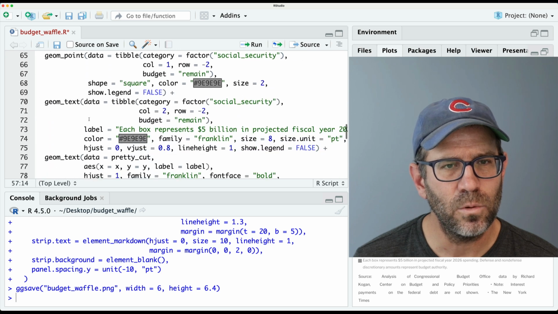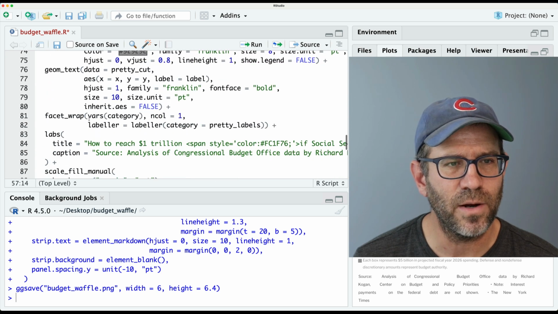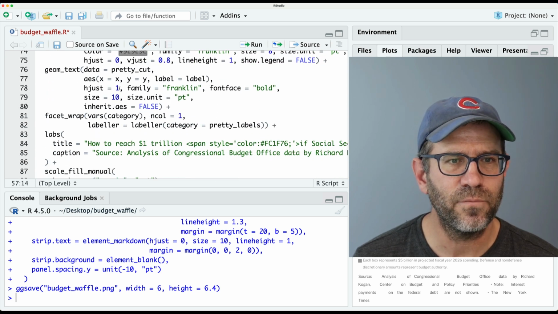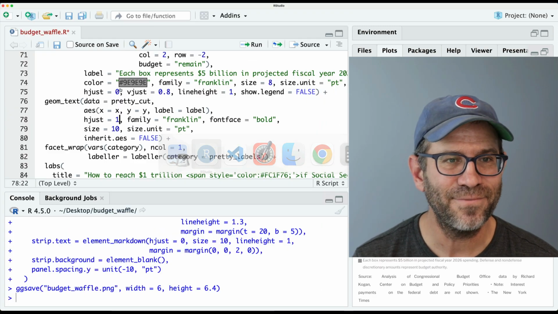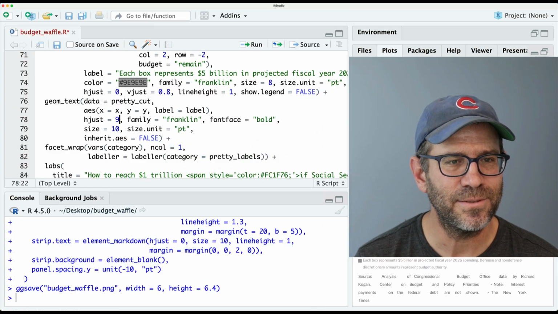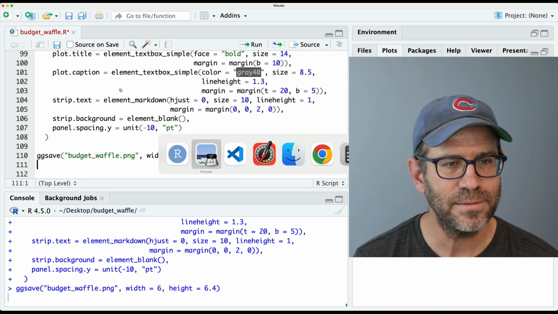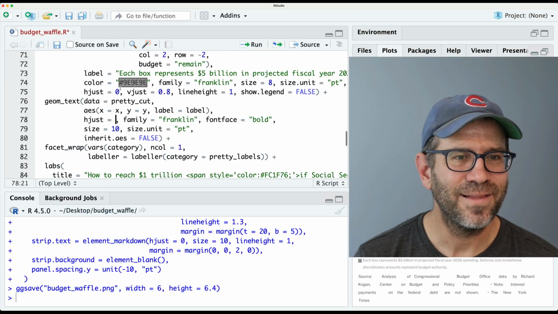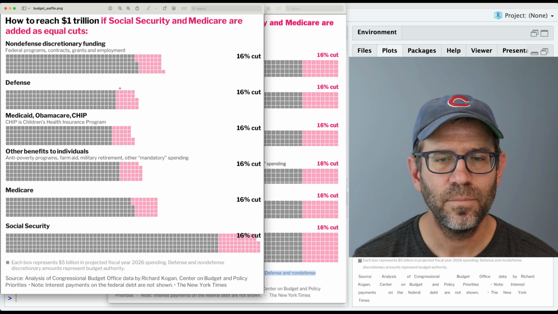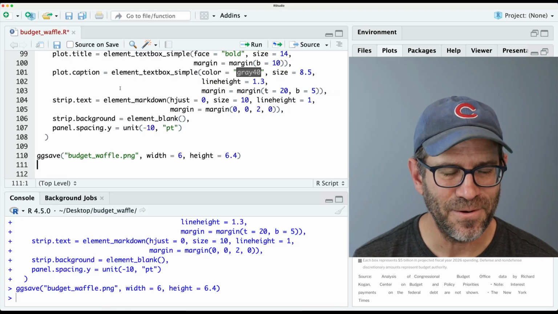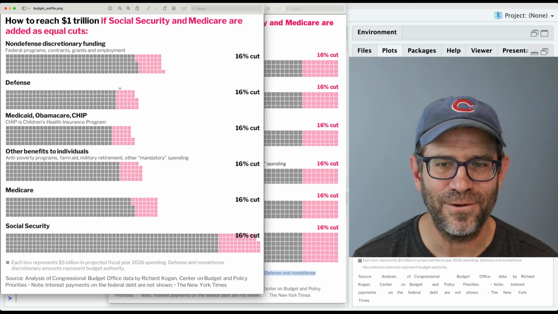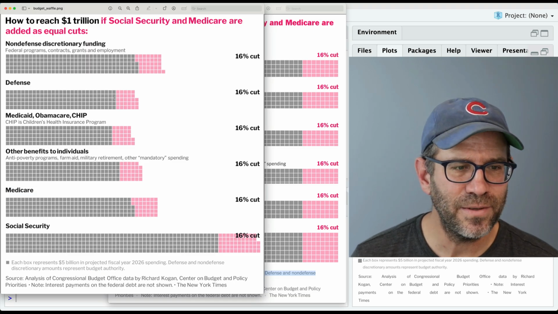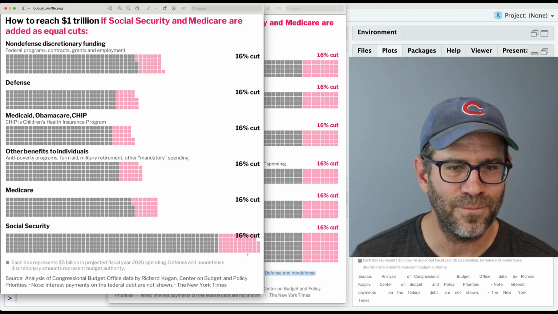So maybe I won't modify the Y position. Maybe I'll modify the H just, make that like 1.1. So that moved it left. So let's make it maybe 0.8 to move it right. Okay, that's too far. Let's make it 0.9. And maybe we'll just go a little bit more to 0.95. And I think I'll call that good. All right, so I feel like we're getting there.